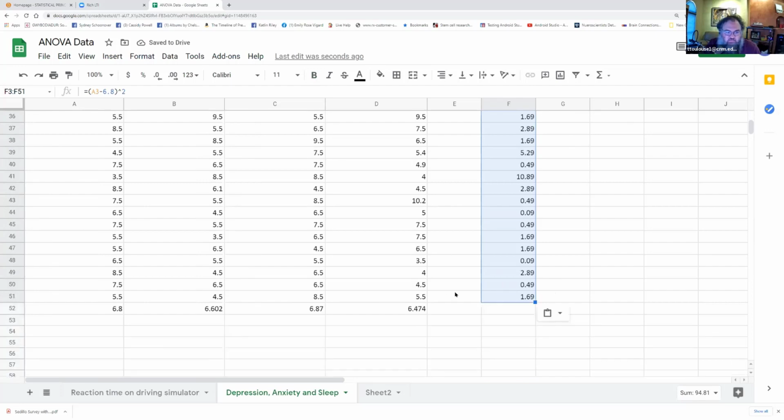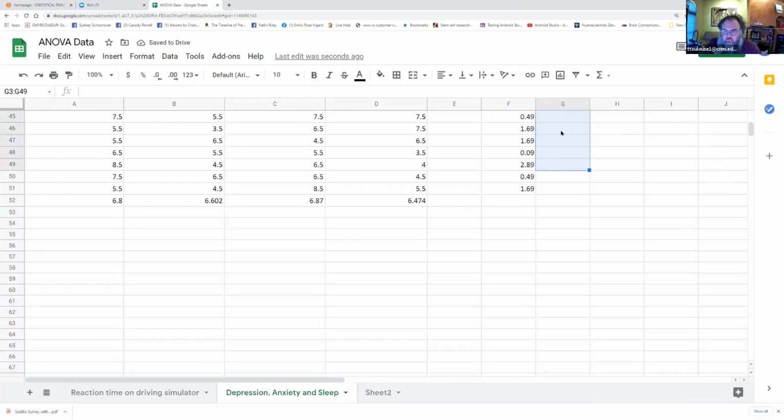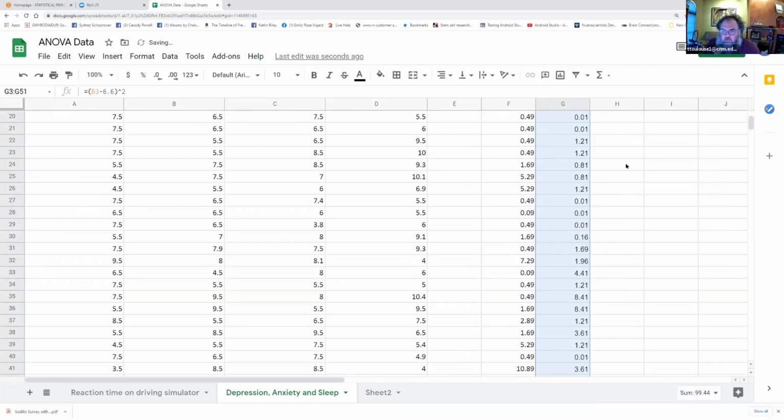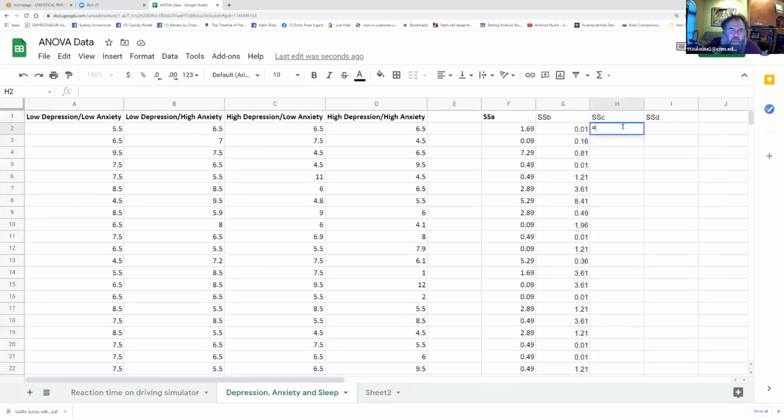And then the next group is 6.6. So it's going to be equal to B2 minus 6.6 squared. All right. Group C is 6.9.